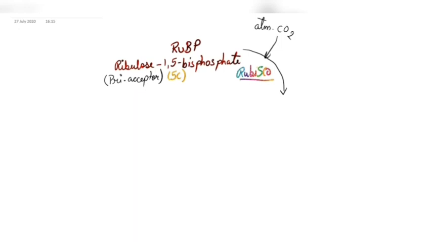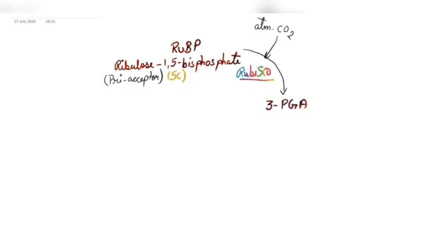So when this CO2 is present near the Rubisco enzyme, it will bind with CO2 and it will help the RUBP to react with CO2. Once this RUBP has received the CO2, it will convert into a 3-carbon compound, that is 3-PGA, 3-phosphoglyceric acid.